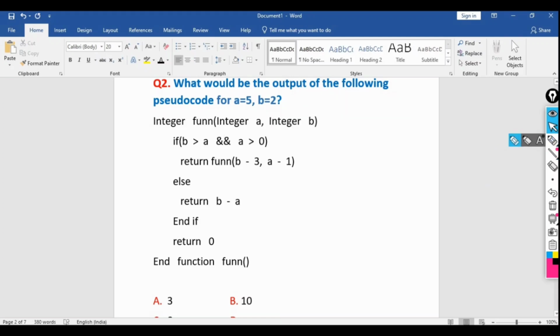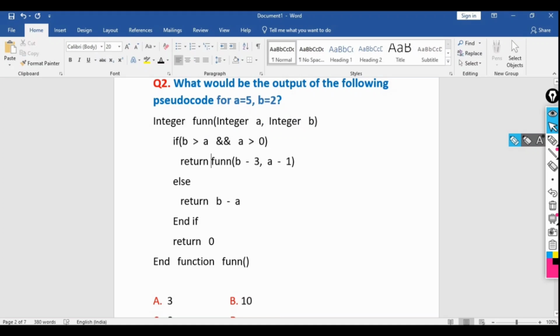If b is greater than a: what is the value of b here? 2, and is 2 greater than a, that means 2 greater than 5? No, it is false, and the other operand will not be considered or checked. If this part is false, it will definitely return false because it's an AND operator.